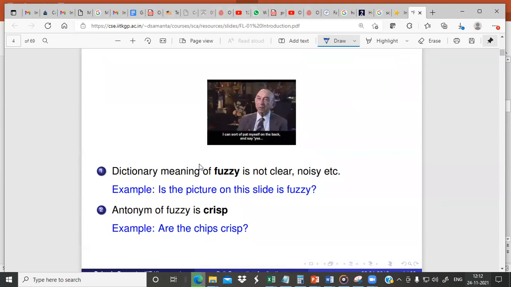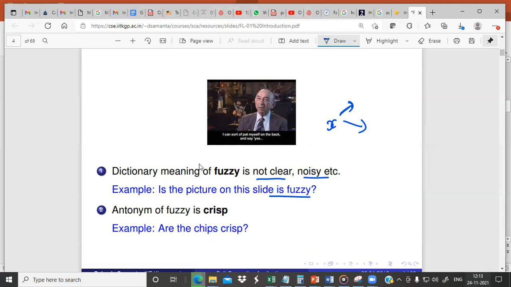If you see the dictionary meaning of fuzzy, basically fuzzy means not clear, noisy. We cannot say whether something is either true or false. In that case, we call it fuzzy. You cannot say that X is this only. It may be partially this and partially something else, right? In that case, it is called fuzzy. So it is not clear, it's noisy. For example, is the picture on the slide fuzzy? Fuzzy means it is not clear.